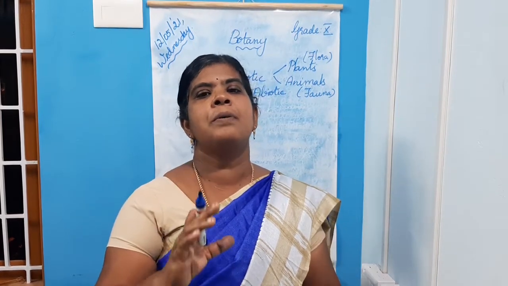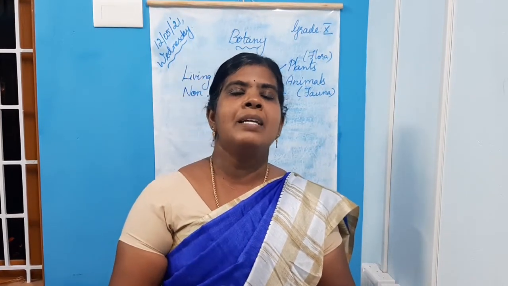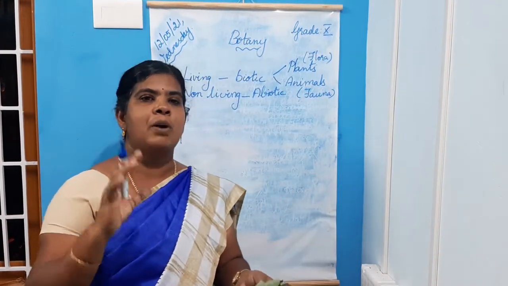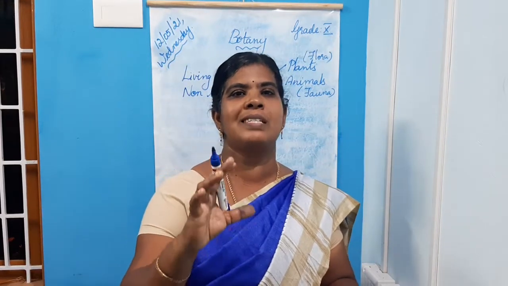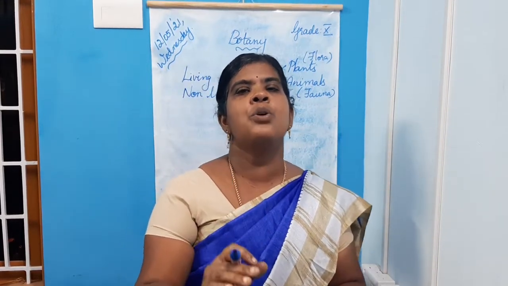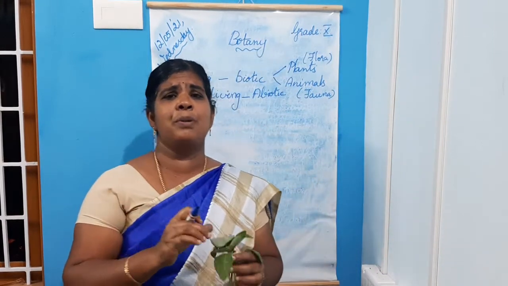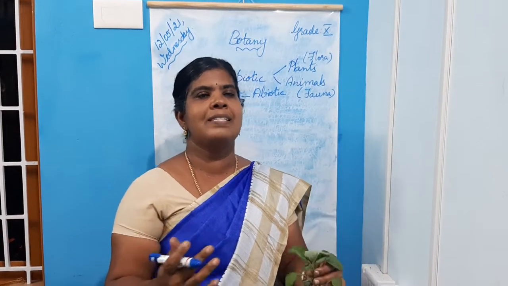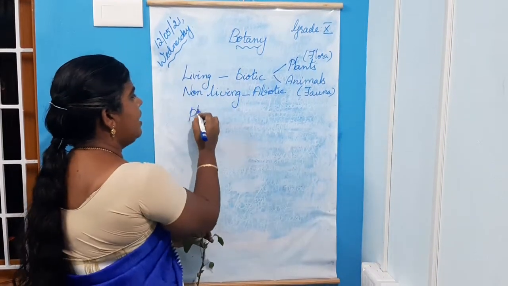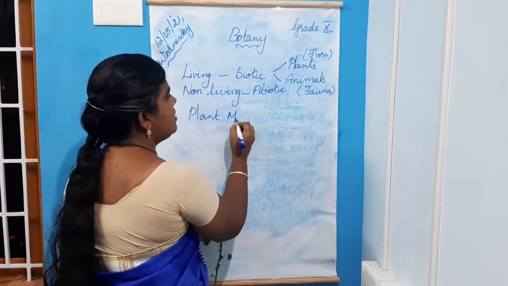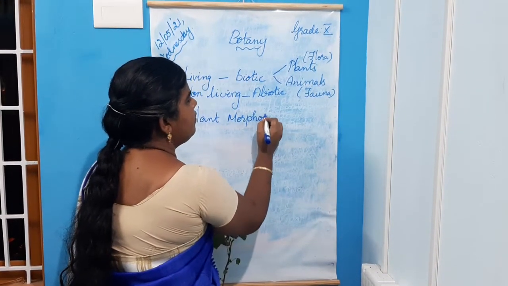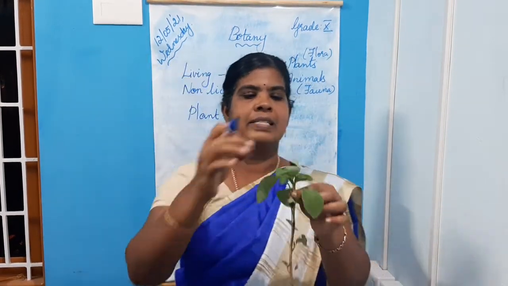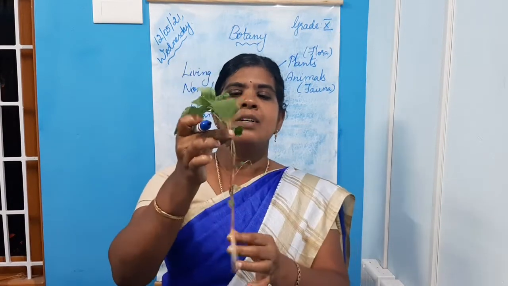You must know the parts of a plant. Plant is one of the important branches in botany. Botany is the study of plants, isn't it? Botany is the branch of science which deals with the study of plants. You must know the structure of a plant. The external structure of plant body is termed as plant morphology. What is plant morphology? Study of external structure, or external appearance. Now this is a plant, isn't it?